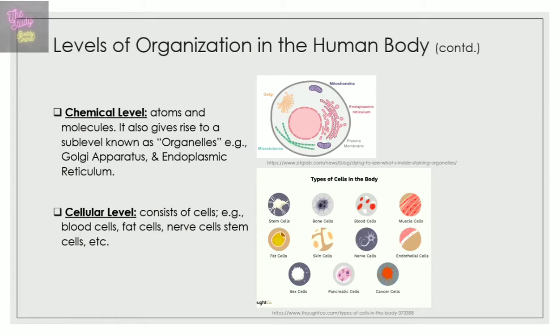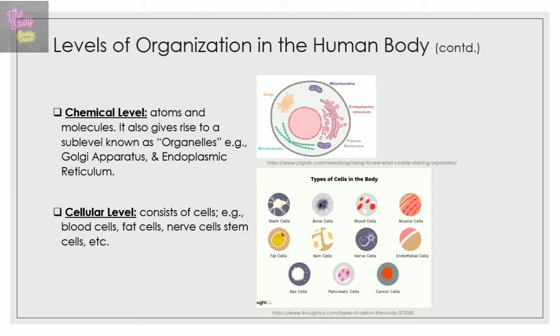So the chemical level consists of atoms and molecules. It also gives rise to a sub-level known as organelles. These organelles are found in cells. For example, you have the Golgi apparatus and the endoplasmic reticulum.